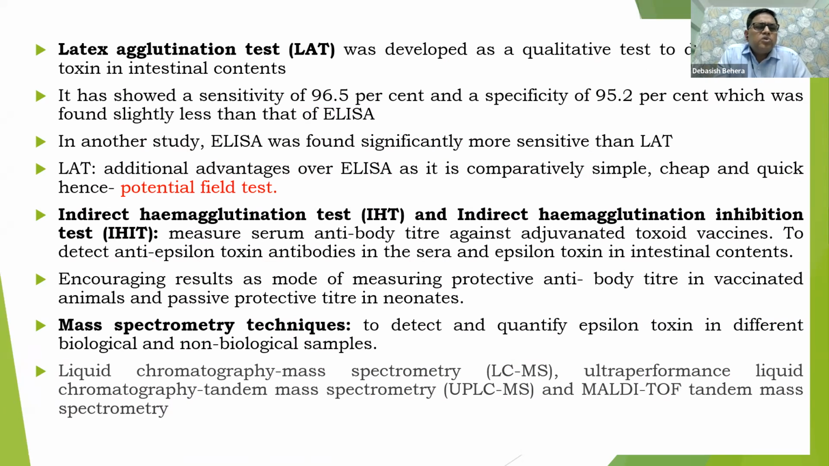Later on, we switch over to the indirect hemagglutination test, or indirect hemagglutination inhibition test. Mostly we use this test to get the titer of vaccines and antibody titer against particular vaccines. Then encouraging results as a mode of measuring protective antibody, as we have already discussed. Then mass spectroscopy technique is also used here, and liquid chromatography mass spectroscopy or LCMS can also be used to detect this toxin.